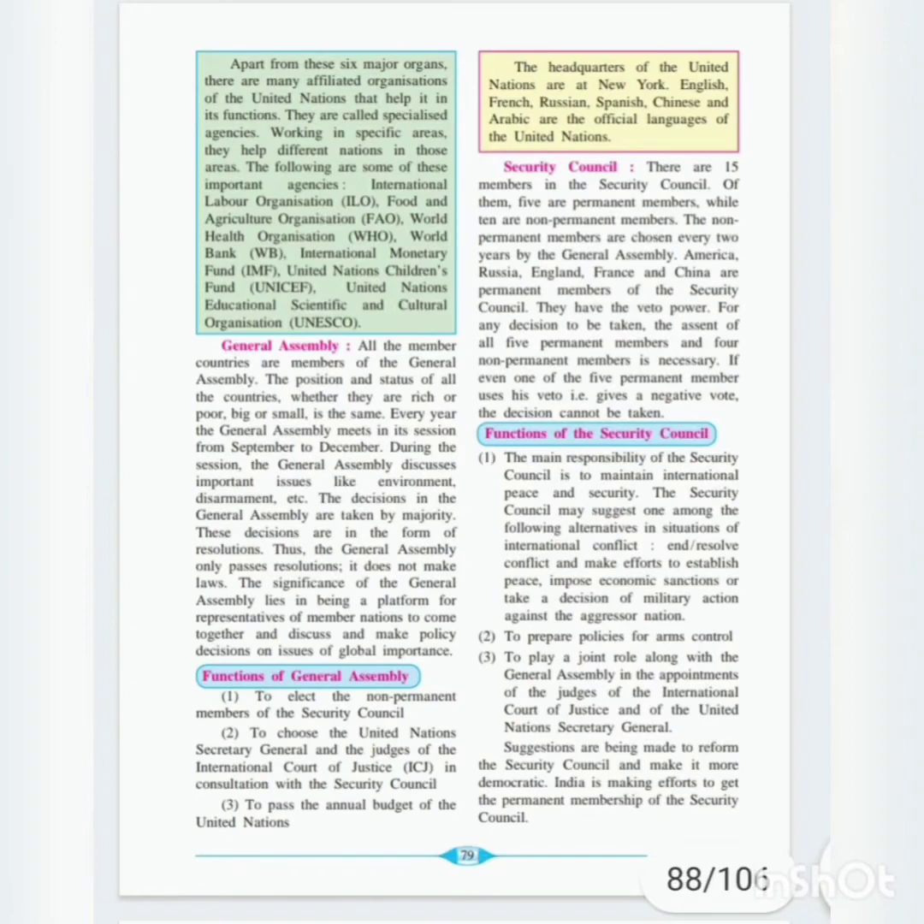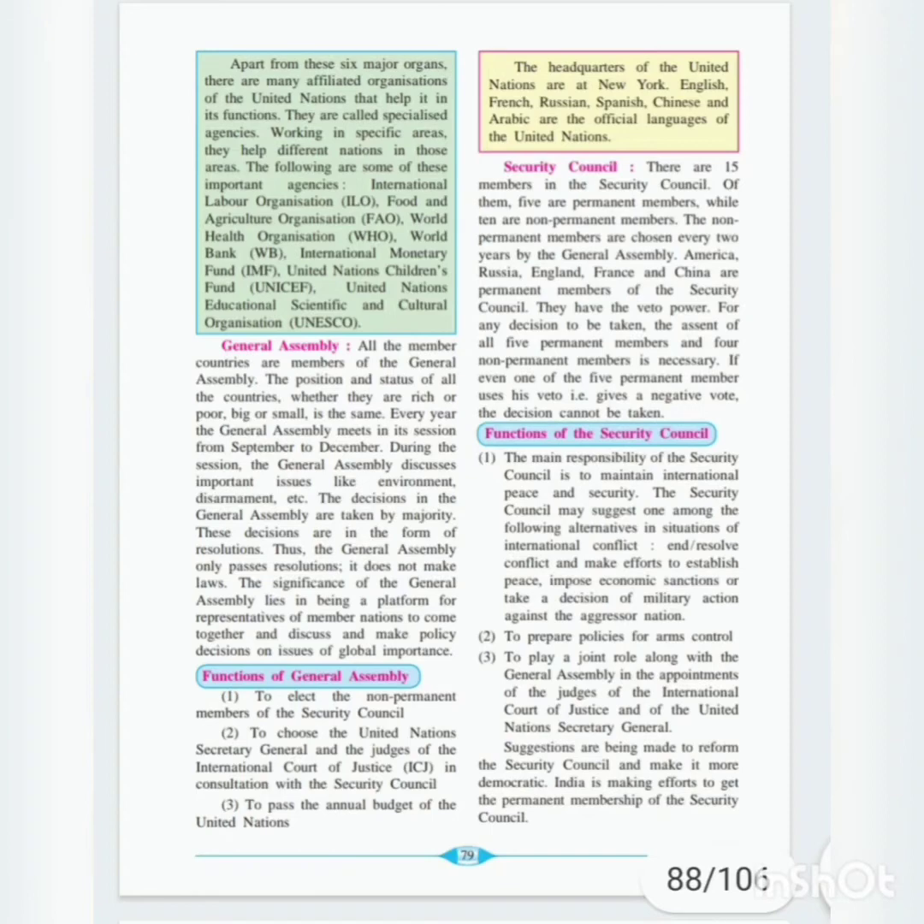So they have the veto power. Veto power is given to all these 5 nations. For any decisions to be taken, the assent, means approval, of all the 5 permanent members and 4 non-permanent members is necessary. If even one of the 5 permanent members uses his veto power, gives a negative vote, the decisions cannot be taken. So in these 5 permanent members, if any one nation gives a negative vote, 4 are agreeing and 1 is not going to agree, so the decisions cannot be taken. So that is called the veto power.